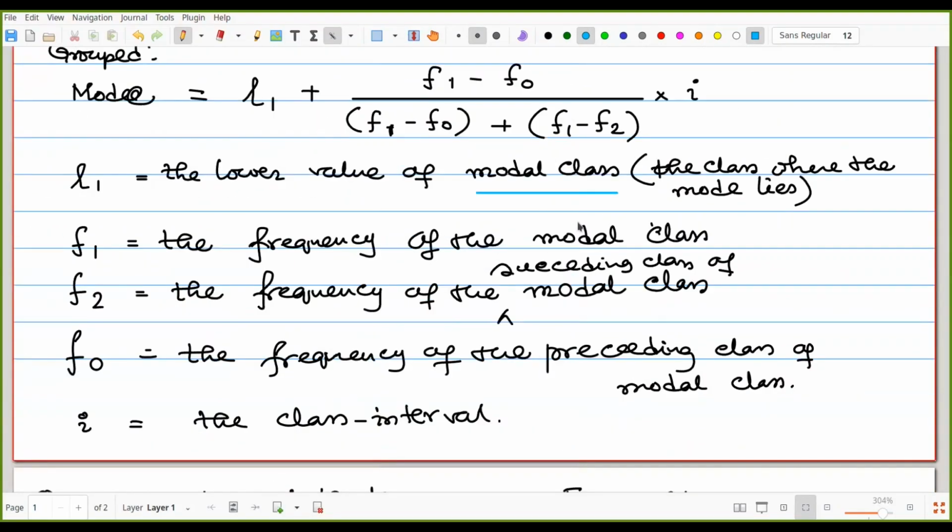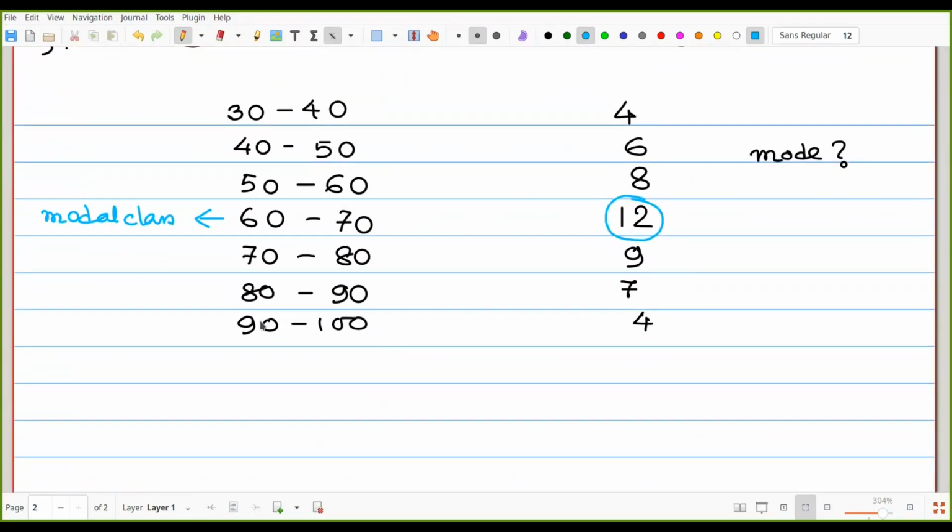Then look at the formula once again. L1 means the lower value of the modal class. So here in the case of that class 60 to 70, that 60 is called the L1. That means the lower value.